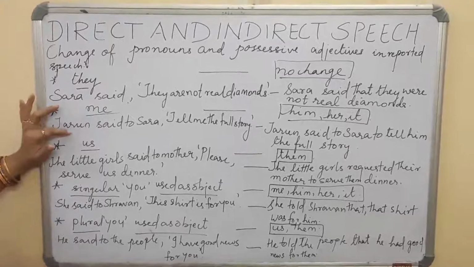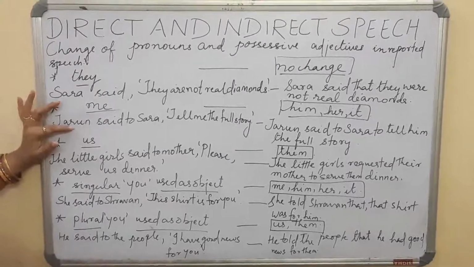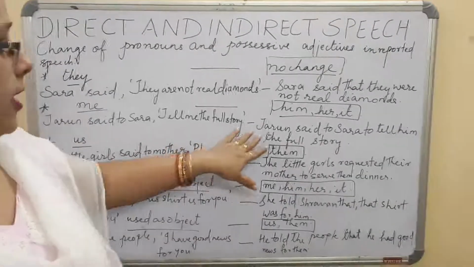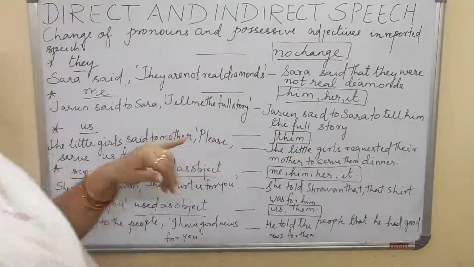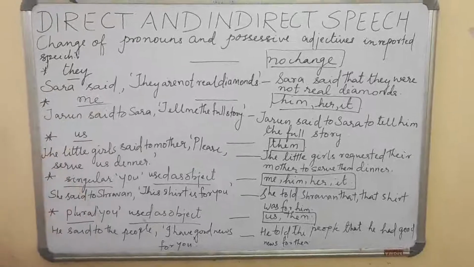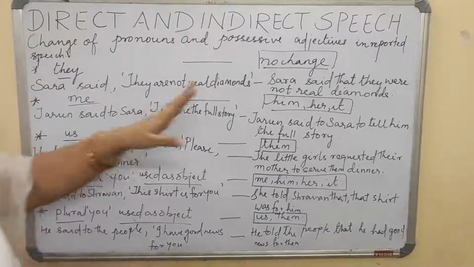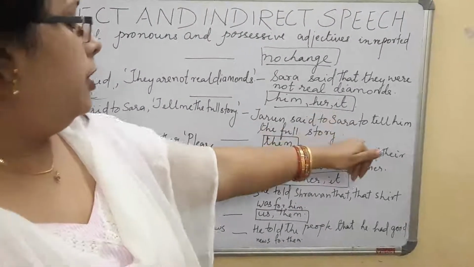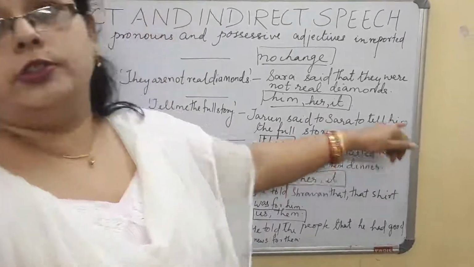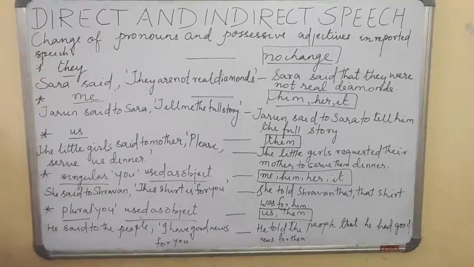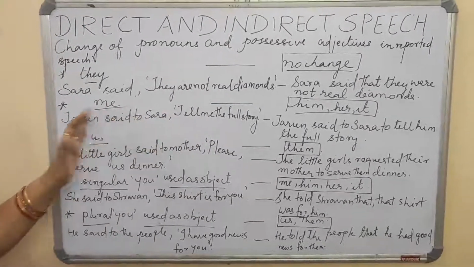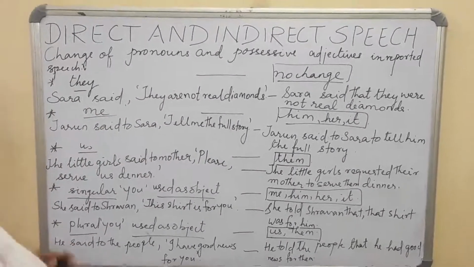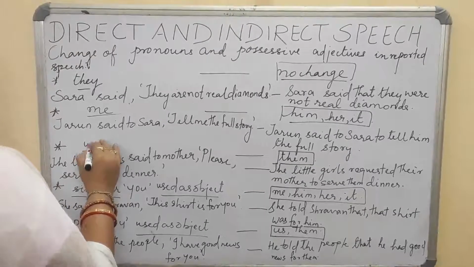Tarun said to Sarah, "Tell me the full story." The sentence is changed in this way: Tarun said to Sarah to tell him the full story. If the question had been in this way, Sarah said to Tarun, "Tell me the full story," then the change will be: Sarah said to Tarun to tell her the full story. So when it is for a boy, it becomes "him." When it is for a girl, then it becomes "her." That is the change there.